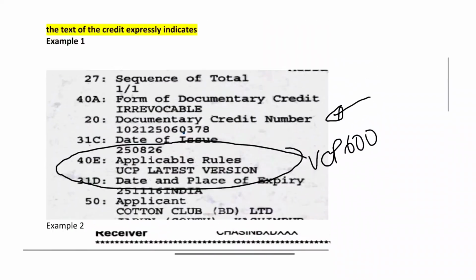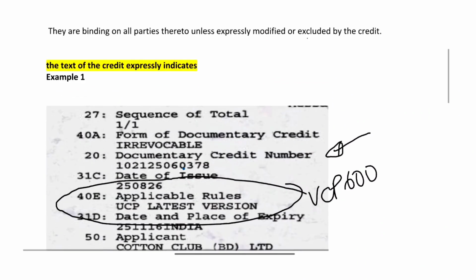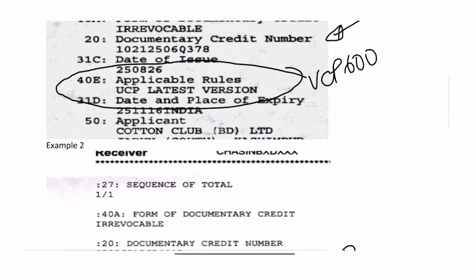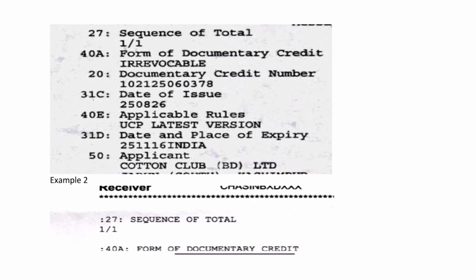Now, what is the reference of credit expressly indicates? Suppose in this credit, let's say, instead of applicable rules, UCP version is not written over here and nothing is mentioned.